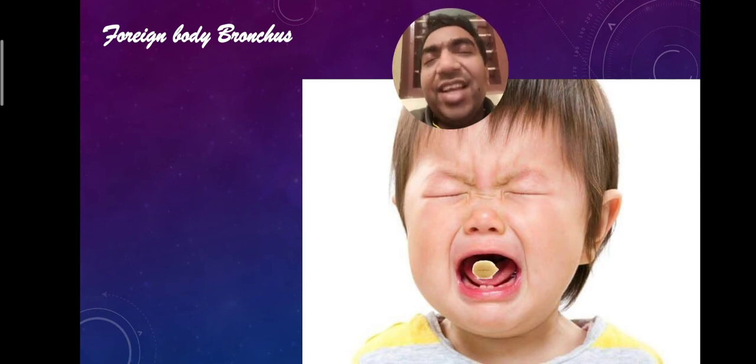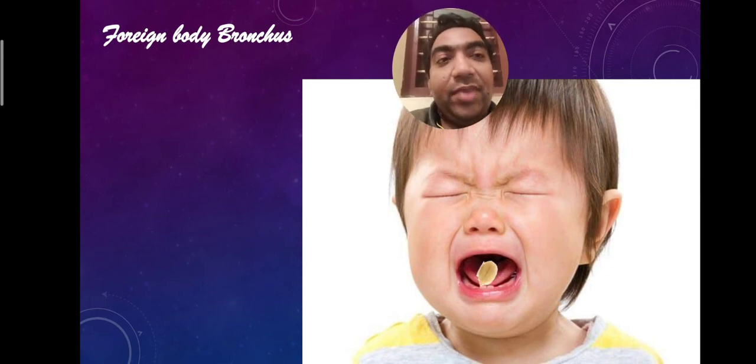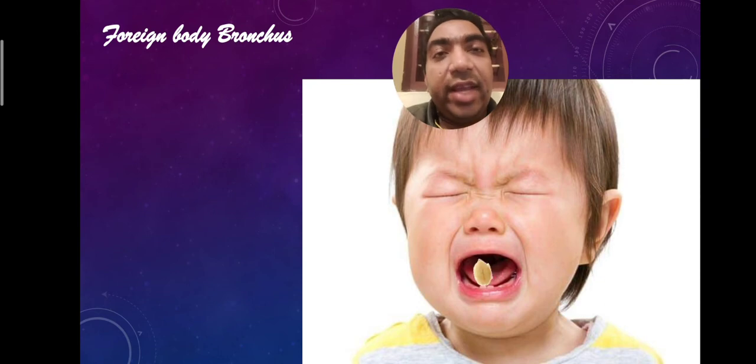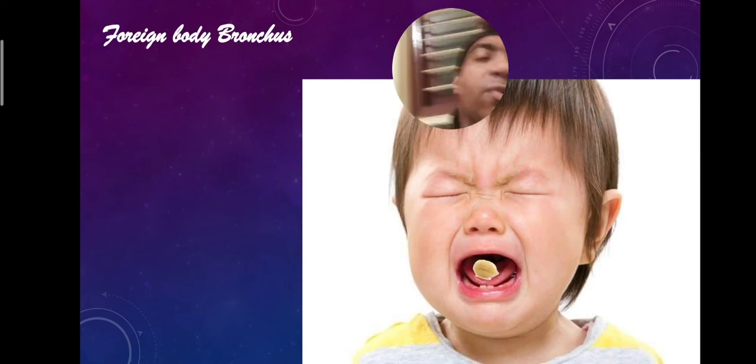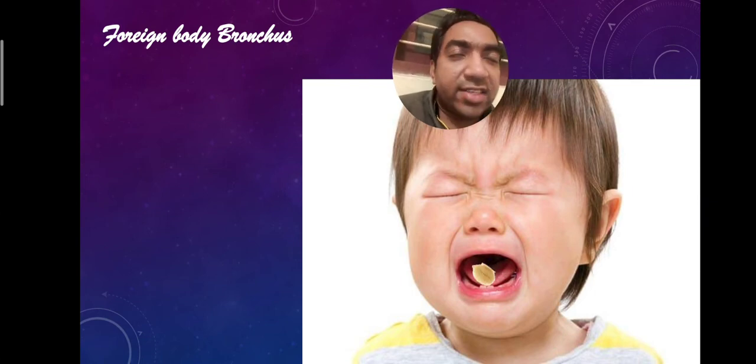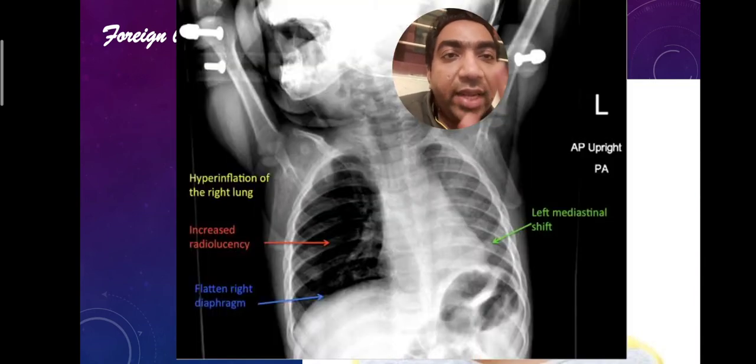So mind you, if there is a child less than 5 years at home, don't bite peanut at home, because it is dangerous. Why? Because how will we know? The mother may not be sure. We may not get this classical history. Sometimes the elder sister might have given the peanut. Sometimes the boy next door might have given the peanut. So we may not get this classical history. So in those cases, we go for the chest examination, where the air entry will be decreased on one side, on the bronchus where the foreign body is lodged. So in the X-ray, on that side, this is the normal line.